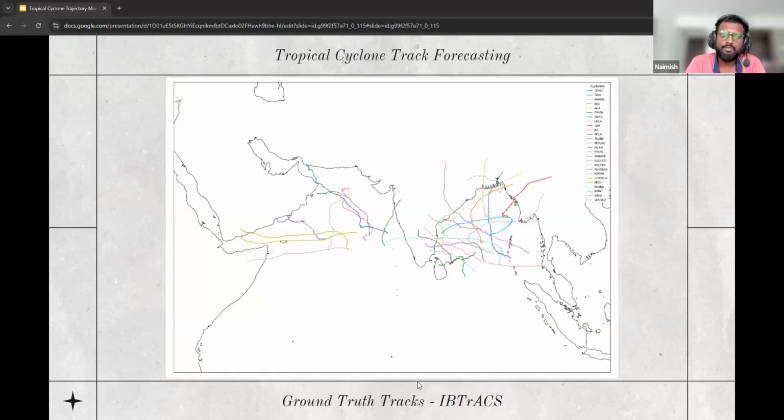Right. So first, we'll look at the IBTrax dataset. This is a plot of all the cyclone tracks from the IBTrax dataset between 2007 and 2016. We can see that we have many more cyclones on the right half, which is the Bay of Bengal, than the left half, which is the Arabian Sea.